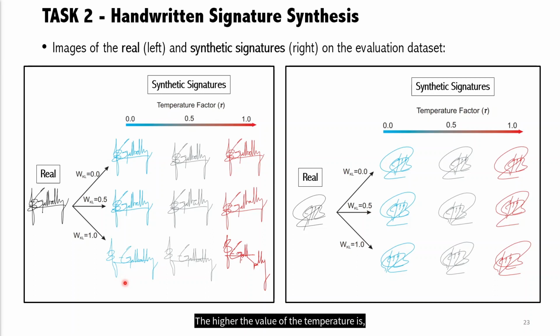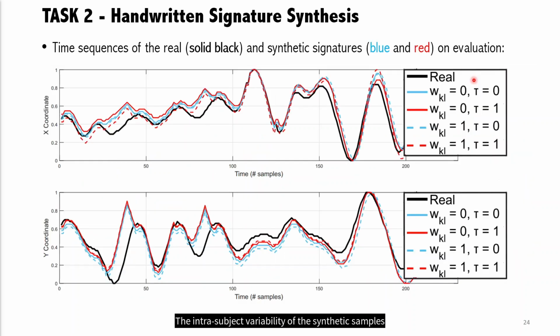The higher the value of the temperature is, the higher the resulting variability in the synthesis. For example, shifting the spatial position of the strokes. The intra-subject variability of the synthetic samples can also be observed in the corresponding time sequences, red and blue color, in comparison with the real time sequences, black color.